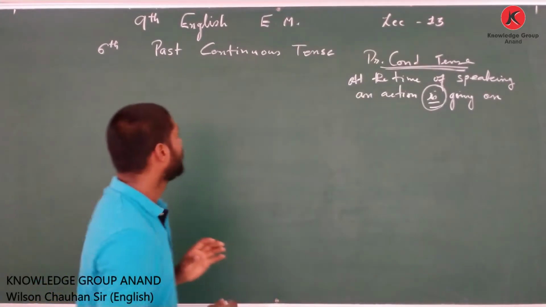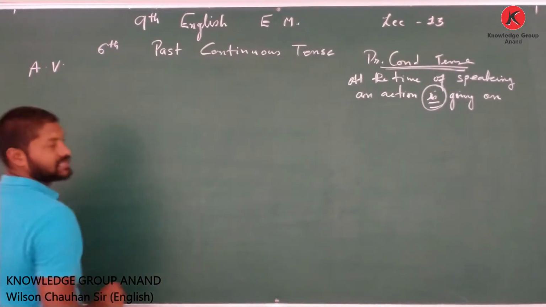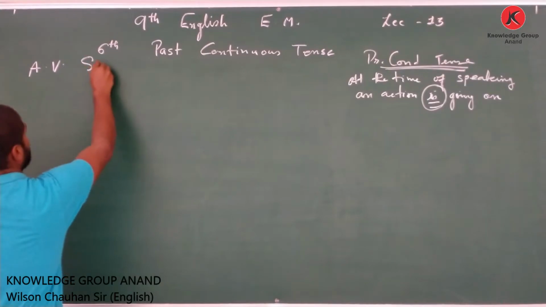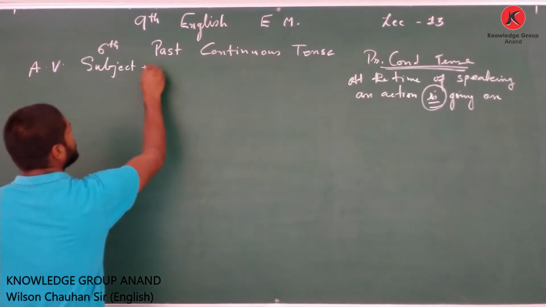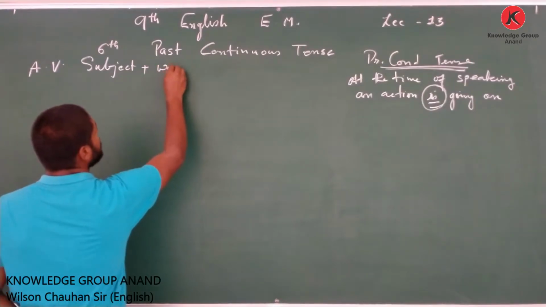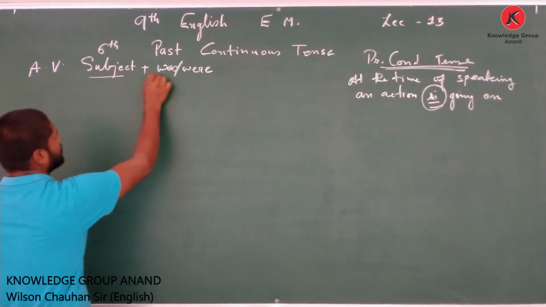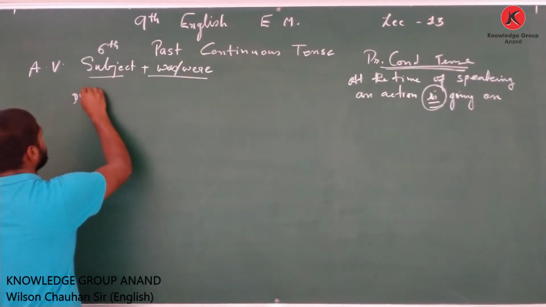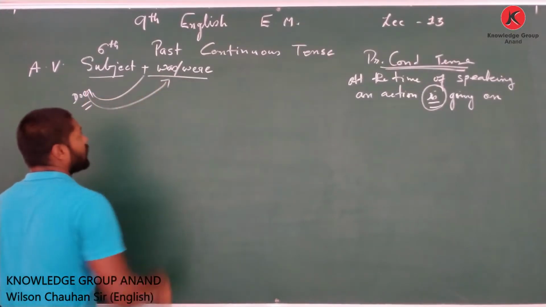Now, I would like to give you the important feature of this particular tense, that is the formation. Active voice formation here is subject plus was or were. Whenever I write the subject, which means the doer, according to the doer we shall be using either was or were.